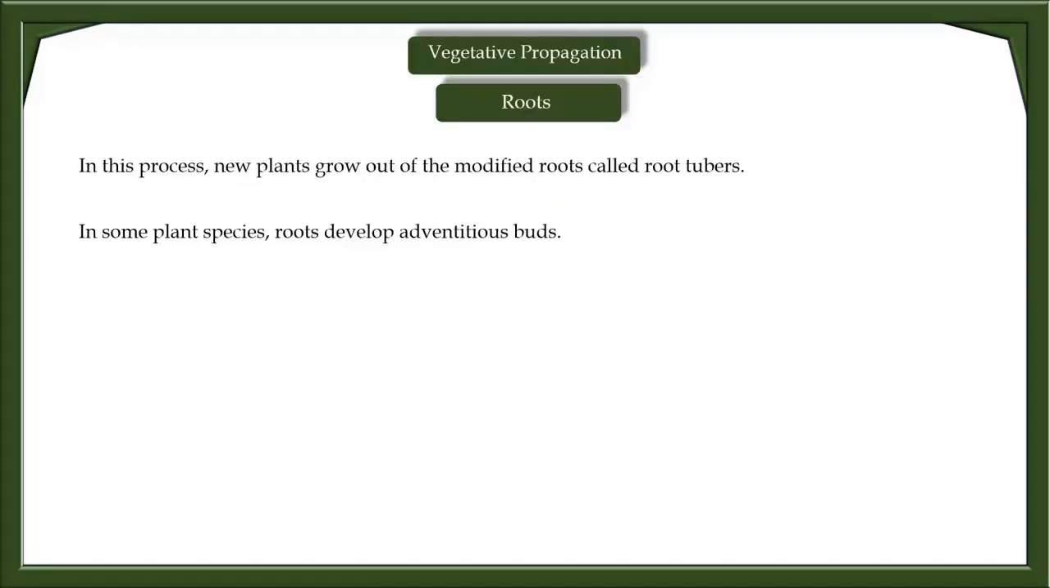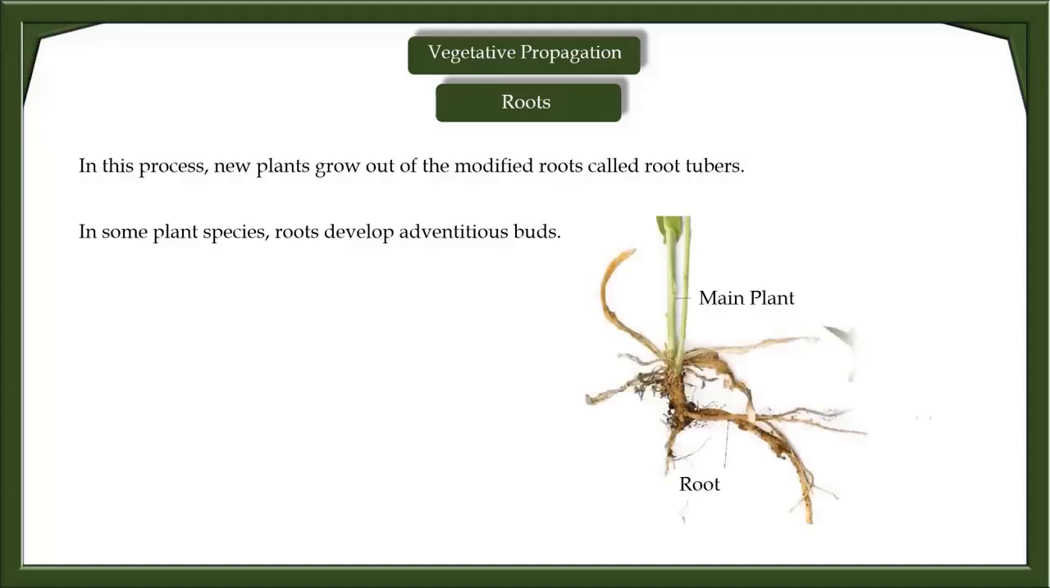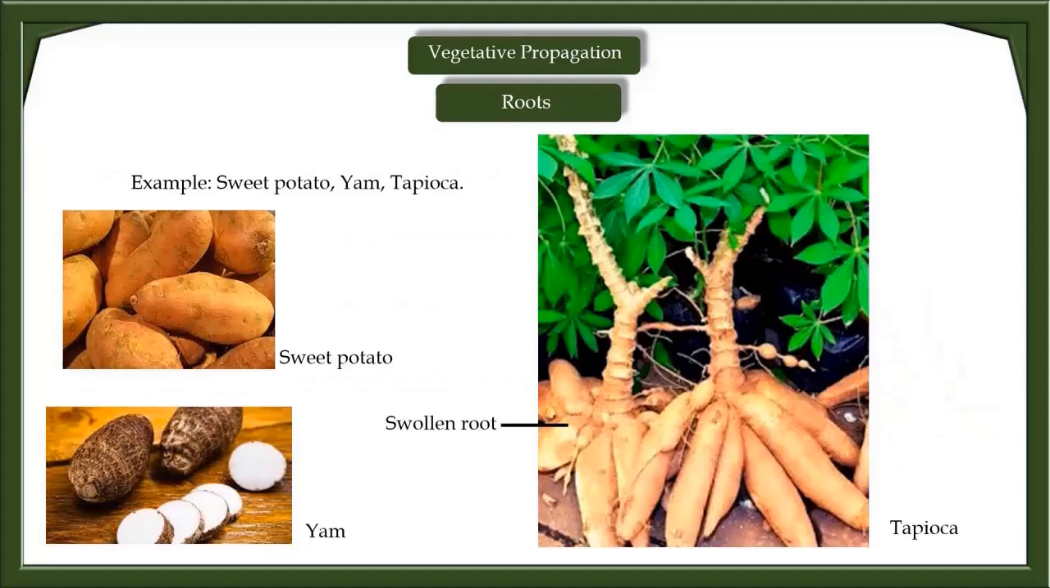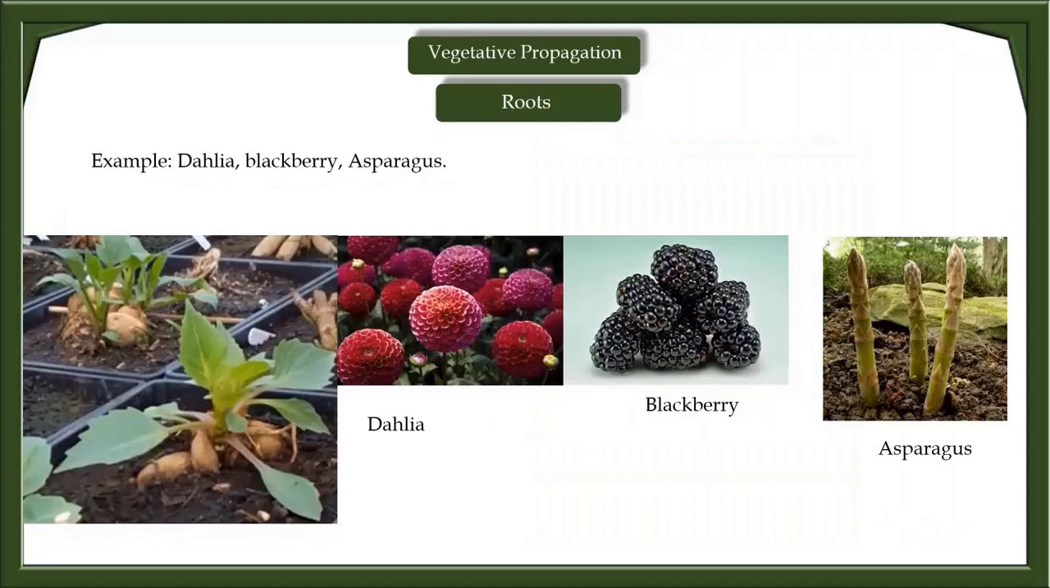Vegetative propagation by roots. In this process, new plants grow out of the modified roots, root tubers. In some plant species, roots develop adventitious buds. These buds grow and form sprouts under the right conditions. These sprouts can be separated from the parent plant, and when planted in other areas, new plants are formed. For example, sweet potato, yam, tapioca, dahlia, blackberry, and asparagus.